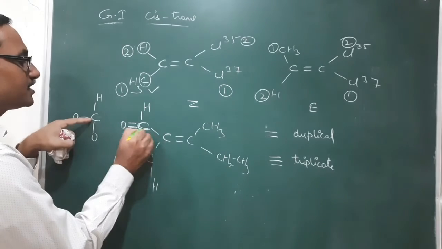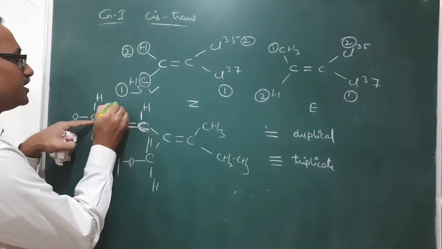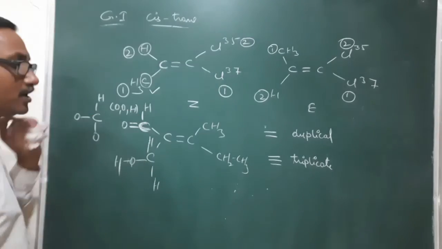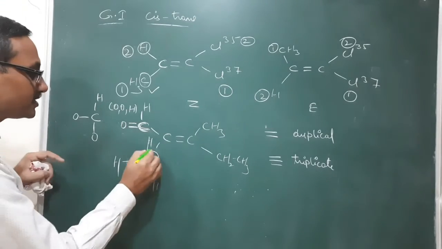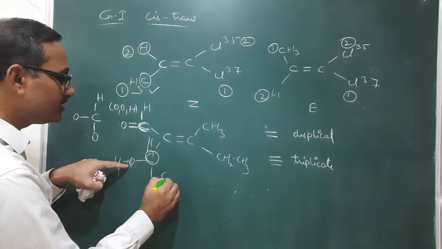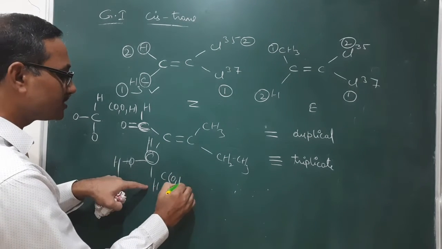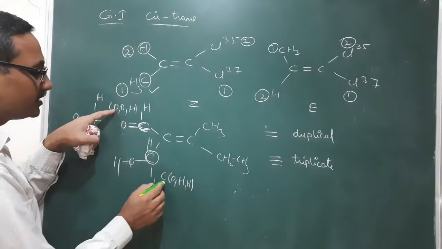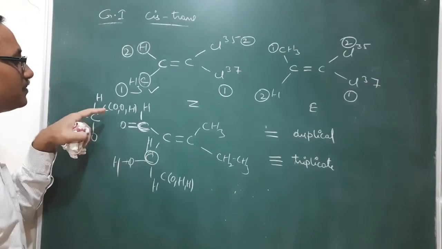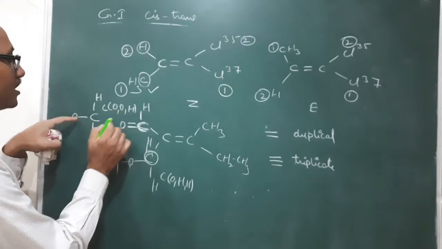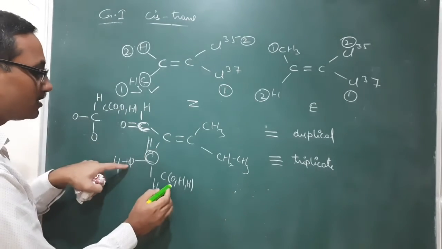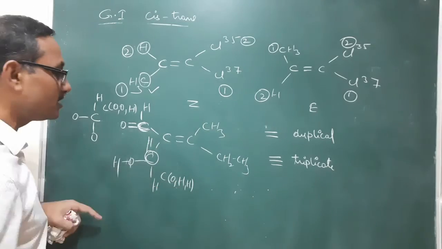Finally, with this carbon, 2 oxygens and 1 hydrogen are bonded. Similarly, to this carbon, 1 oxygen and 2 hydrogens are bonded. Now you compare this with this one.